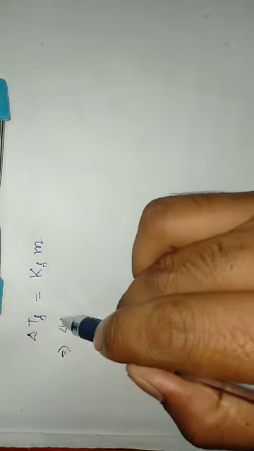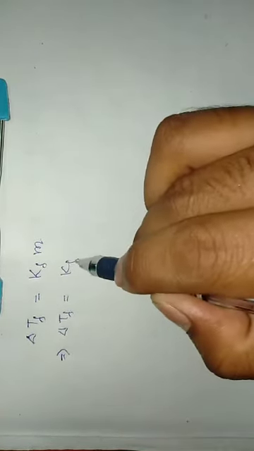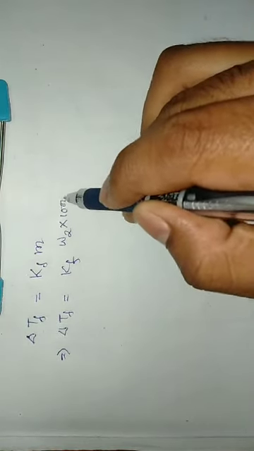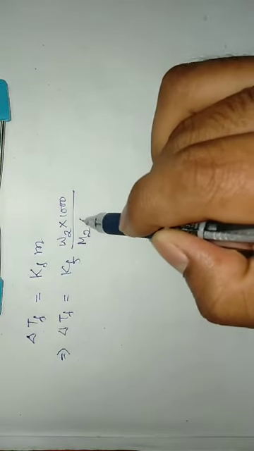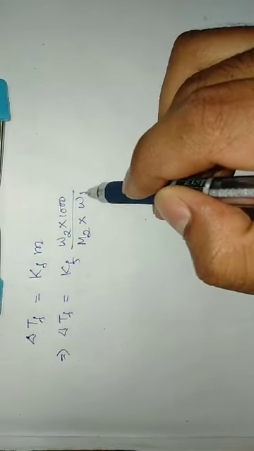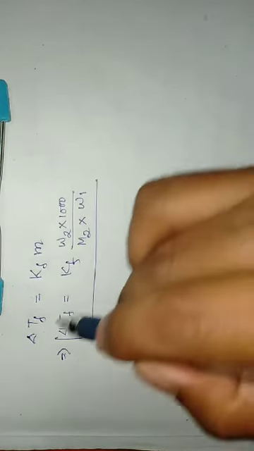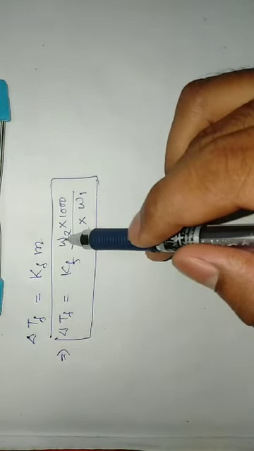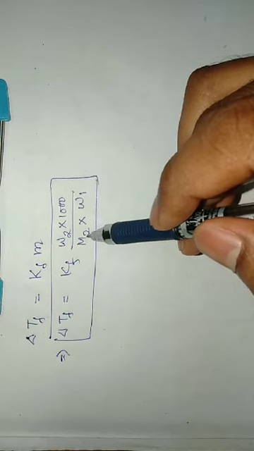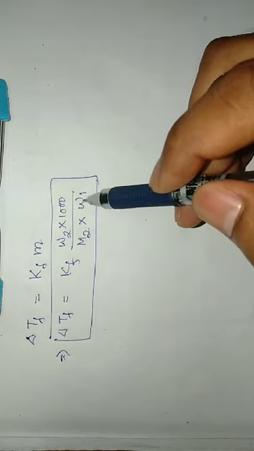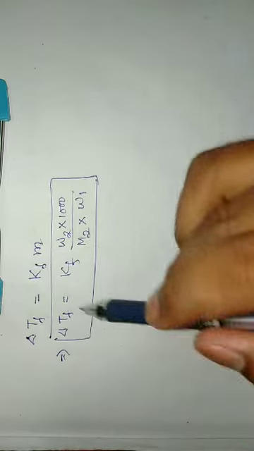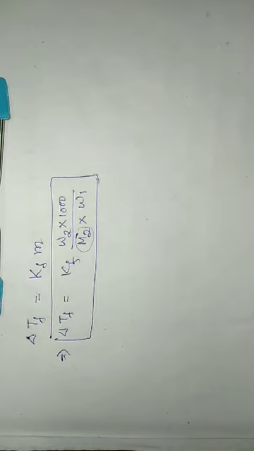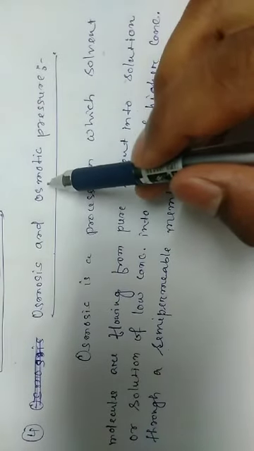Now delta Tf equals Kf times small m, the molality, which equals W2, the weight of solute, into 1000 divided by the molar mass of solute M2 into the weight of solvent W1. So this is the final relation on depression of freezing point. In this relation, W2 is the weight of solute, M2 is the molecular mass of solute, and W1 is the weight of solvent. With the help of this relation, we can find out the molar mass of solute in the solution.